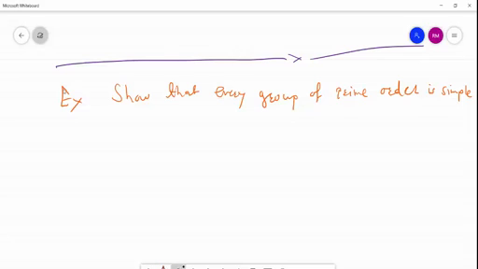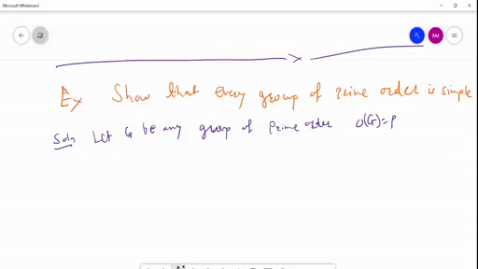So solution, let G be any group of prime order. So order of G will be P. P is a prime. Let H is a subgroup of G. It is any subgroup.